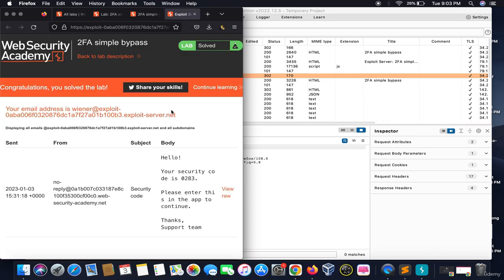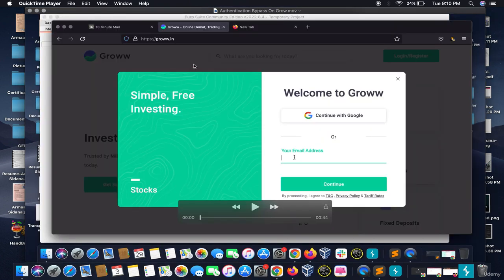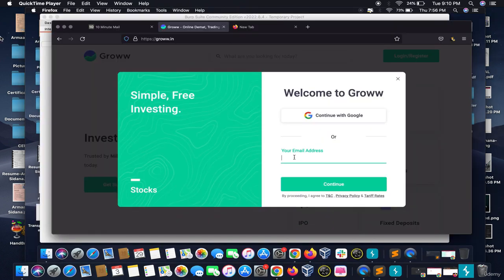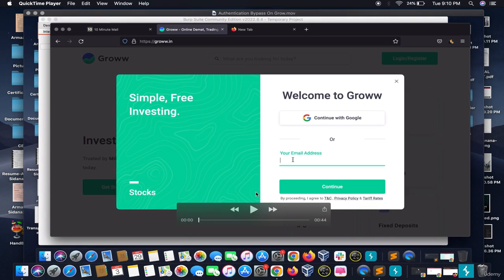Everyone, in this I am going to show a real-life POC which I hunted, but unfortunately I got a duplicate out of it. That means some other person had already reported this bug.